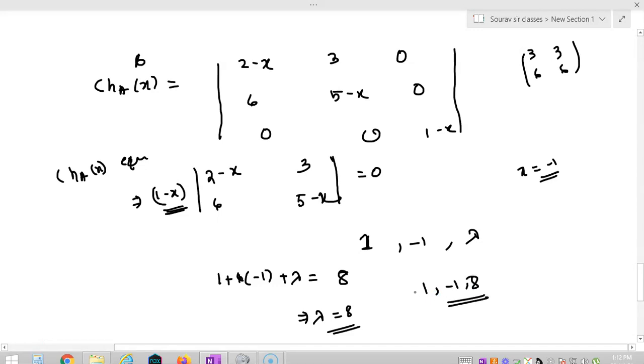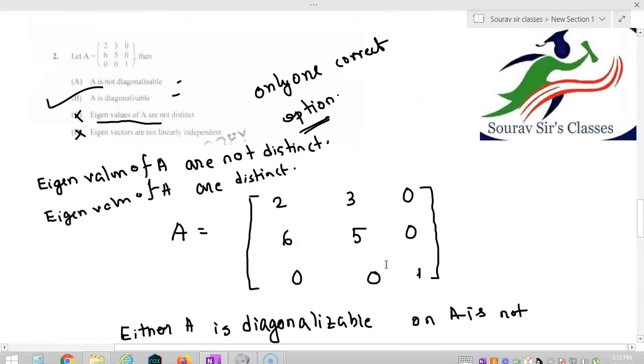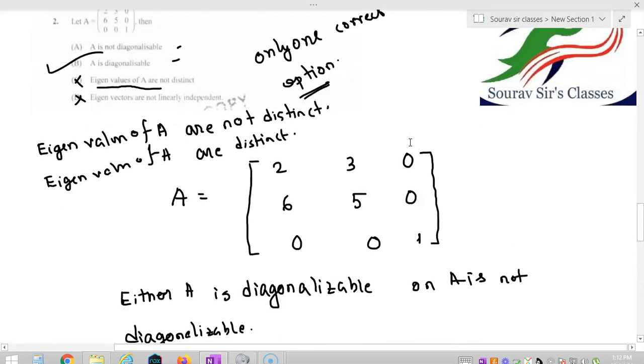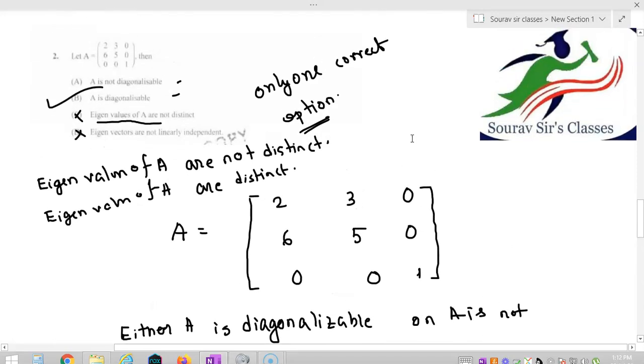So you can see that it has 3 distinct characteristic values. All the eigenvalues of the matrix are distinct. We know that if all the eigenvalues of a matrix are distinct, then it must be diagonalizable. So option B is our correct option. That's all about question number 2. What I am telling you is that before starting a question, just observe the options. You can solve some questions just by observing the options. Now let us solve question number 3.